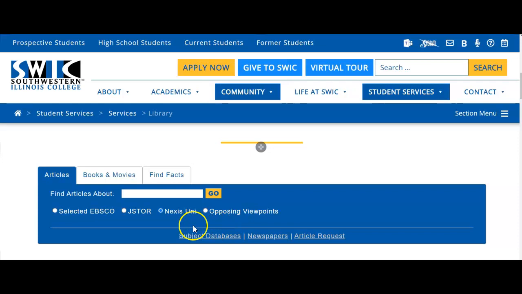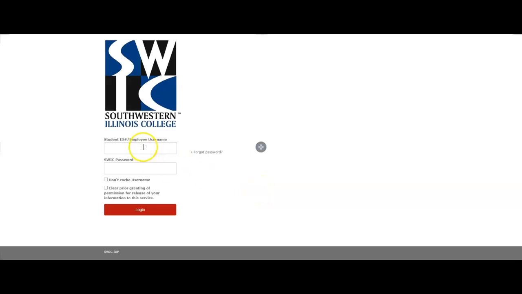We're going to look at how to use these resources as well to find articles on your particular topic. If you move your dot to Nexus Uni, you can type ostrich in here, or any combination if you wanted to do ostrich farms, ostrich farming, any of those things. You can type that term in here or on the search box on the next page. Click go. This is going to prompt you.